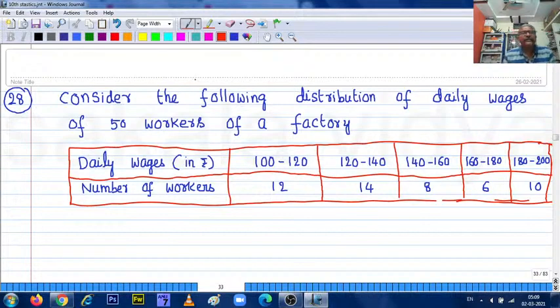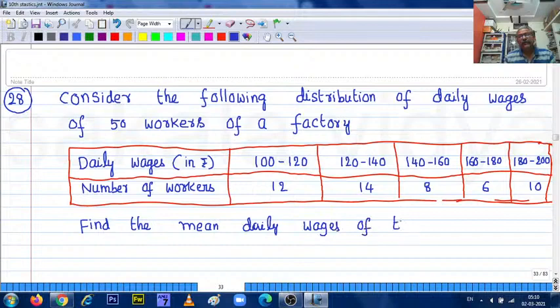For this frequency distribution table, you are asked to find the mean daily wages of the workers by using the assumed mean method.